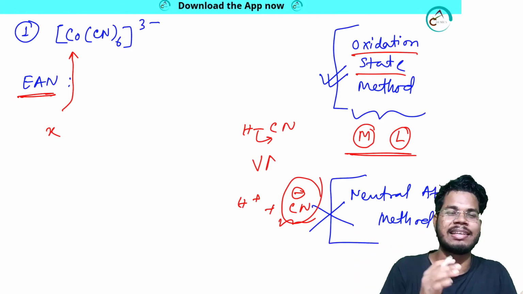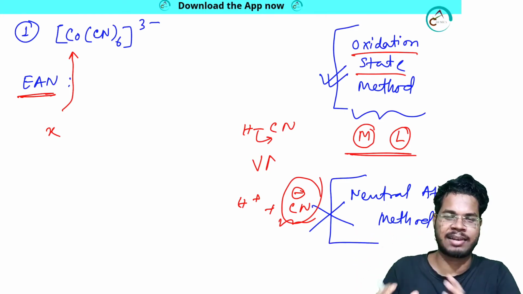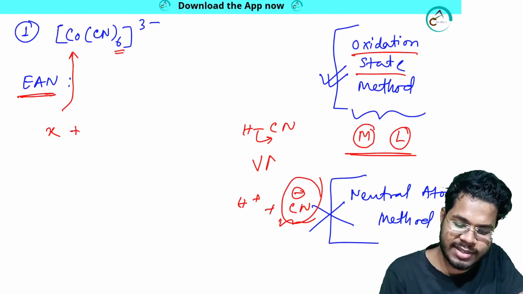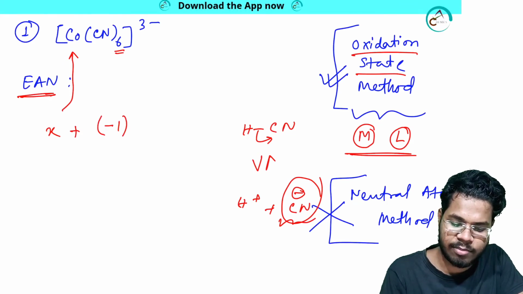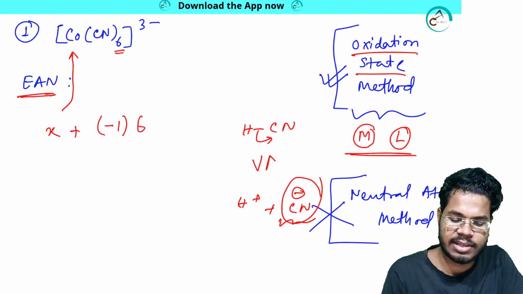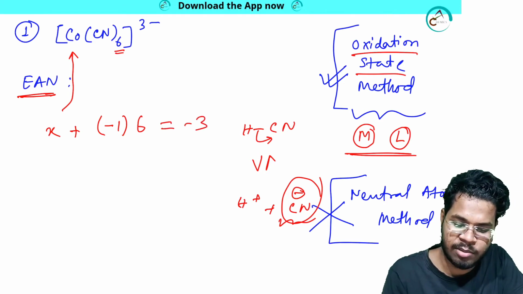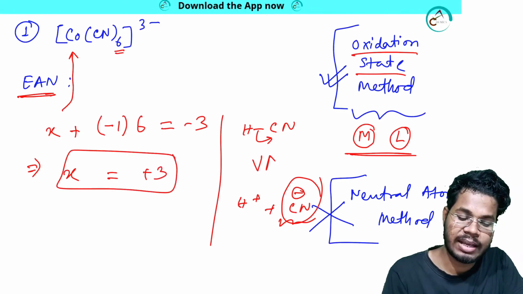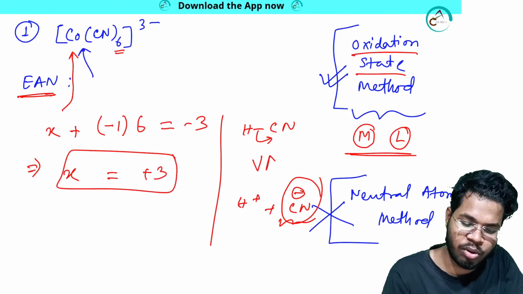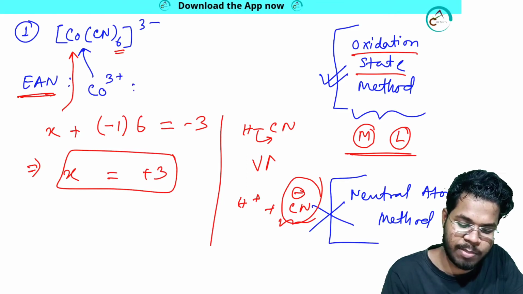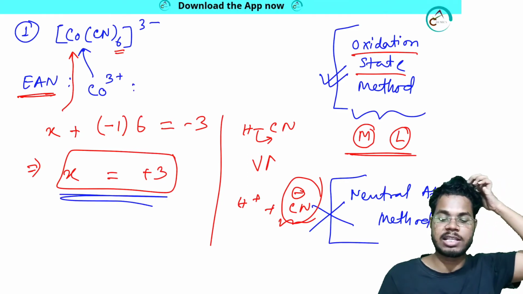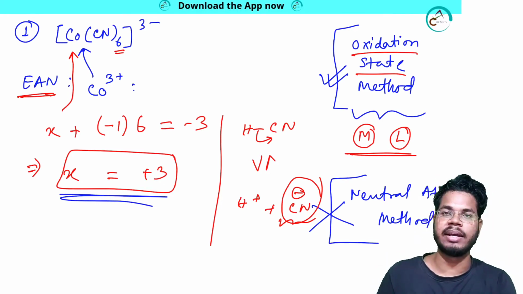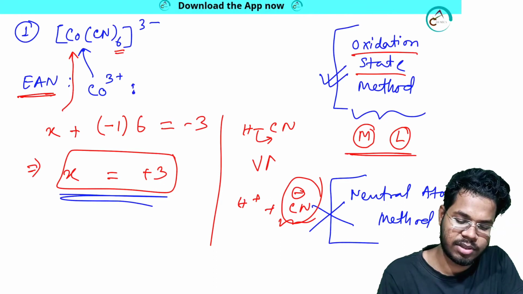So CN generally has 1 minus charge. CN is actually CN minus, which acts as a ligand. So how many CN minus are there? 6. For 1 CN minus, the charge is minus 1. For 6 CN minus, 6 into minus 1, and the overall charge is minus 3. So X plus 6 into minus 1 equals minus 3, and X will be plus 3. That means the metal cobalt is present in the system as Co3+, because X has value plus 3, and this plus 3 is the oxidation state. It is the oxidation state, not the charge on the metal.